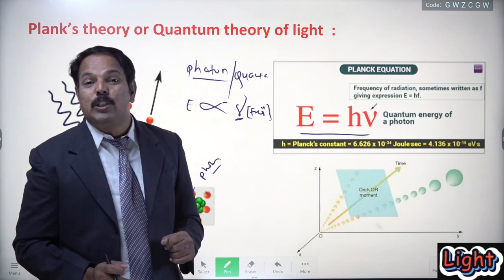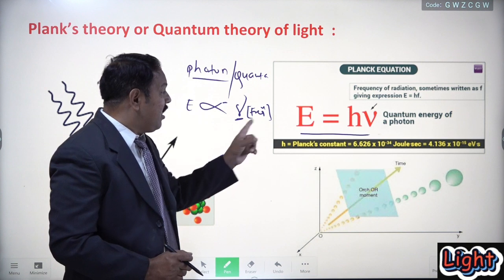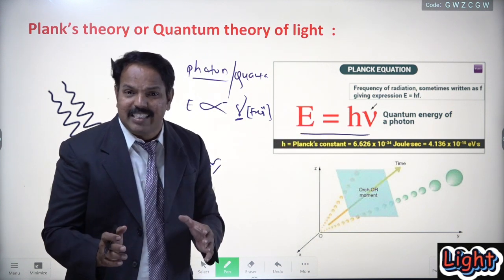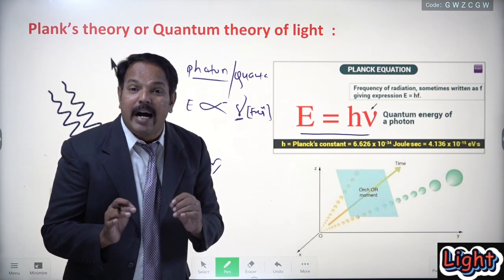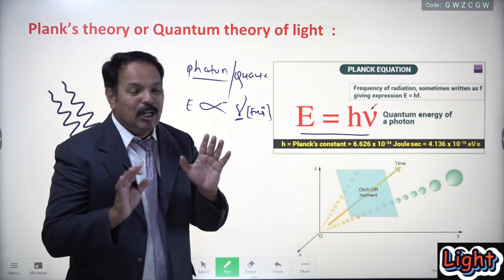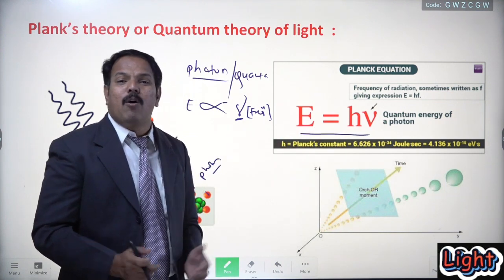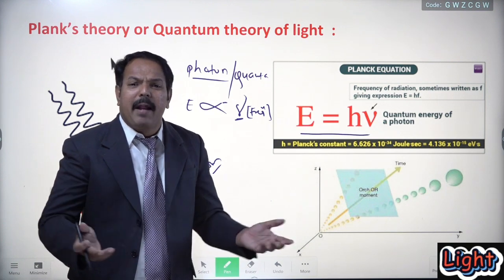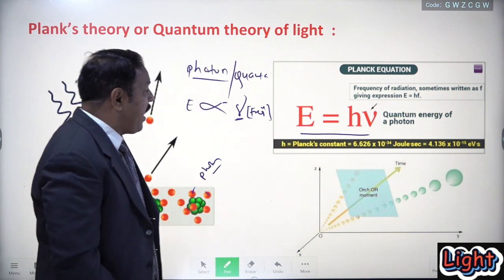And the energy associated with each photon is directly proportional to its frequency, or here E is equal to h nu, because you might have studied in mathematics, in order to remove the proportionality sign, we have to add a constant. So he has added one constant, that is h. And what is the name of that constant? Obviously, it was added by the scientist Planck. That's why it is called Planck's constant. And he has also suggested its value. What is the value of that Planck's constant?